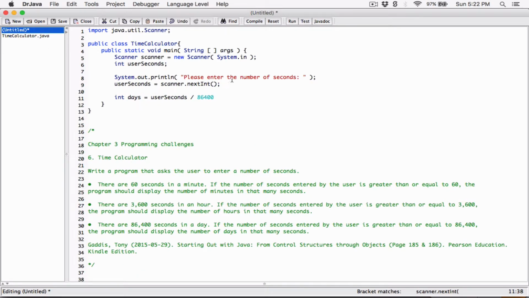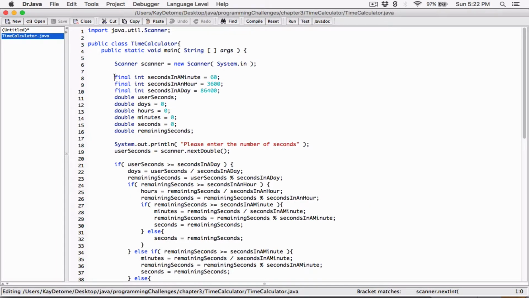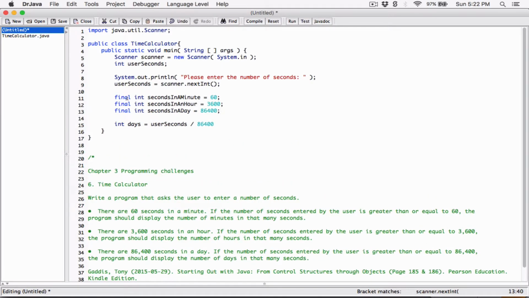You know what? Let's do it. Doesn't hurt. As a matter of fact, I can just copy this. It's good to have this program up. I could have typed it, but final is just a constant. It's a final variable. It doesn't change. It cannot change when the program is running. If you try to change it when the program is running, you get an error. Unlike a regular variable, which you can change when the program is running, a final variable you cannot change.